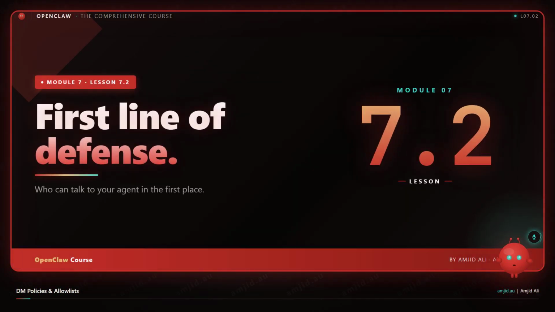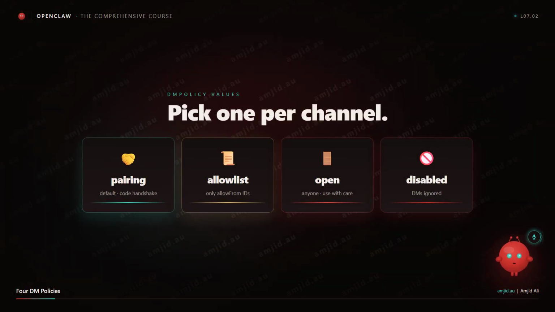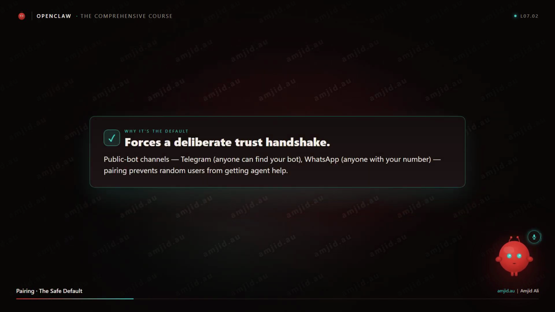DM policies and allow lists. The first line of defense for who can actually talk to your agent. Worth getting right. There are four DM policies: pairing, allow list, open, disabled. Let me unpack each. Pairing, the default for most channels.